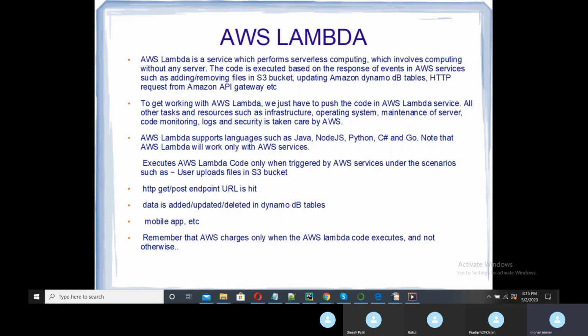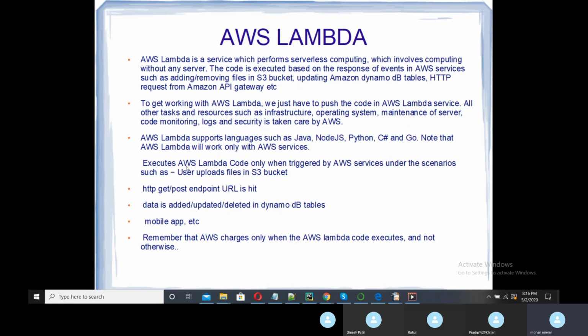AWS Lambda supports languages such as Java, Node.js, Python, C#, and Go. It will work only with AWS services. These are the programming languages that it supports: the first one is Java, core Java you need, or Node.js, Python, C#, or Go.